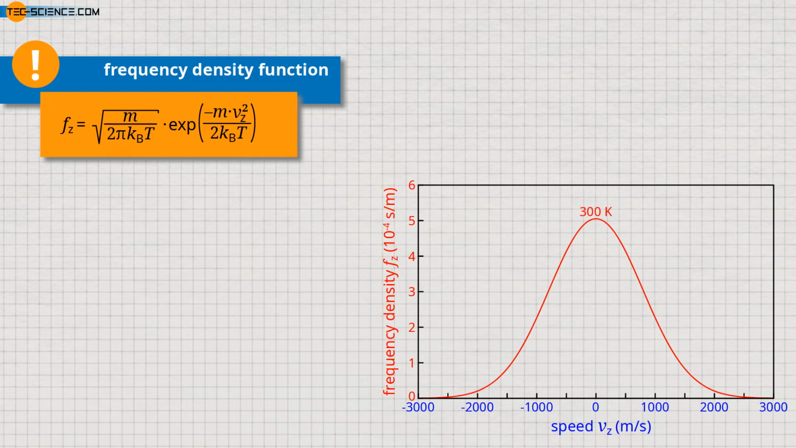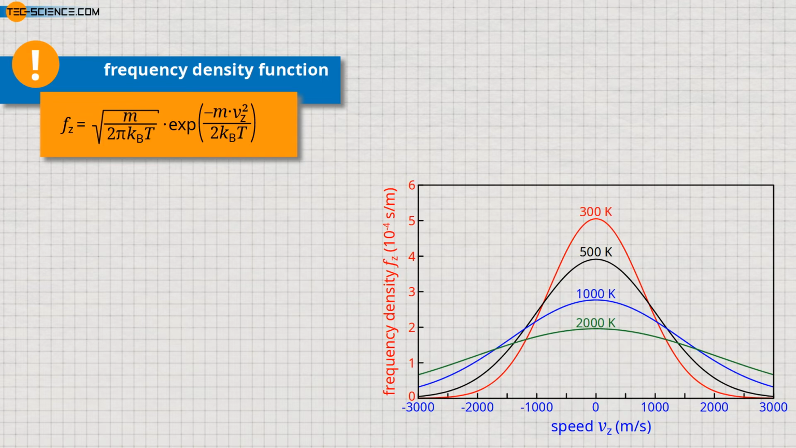The diagram shows the course of the frequency density for different temperatures. At higher temperatures, the fraction of molecules with higher speeds obviously increases and the fraction of molecules with lower speeds decreases. In a figurative sense, this would correspond to the increase in vibration in our model conception with the balls on the oscillating plate.